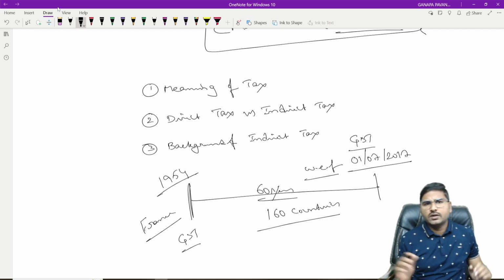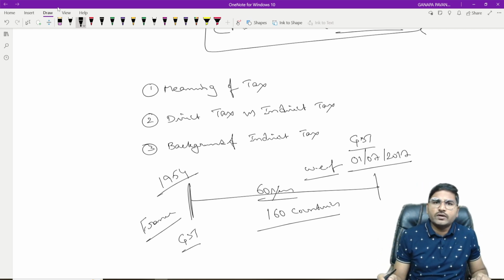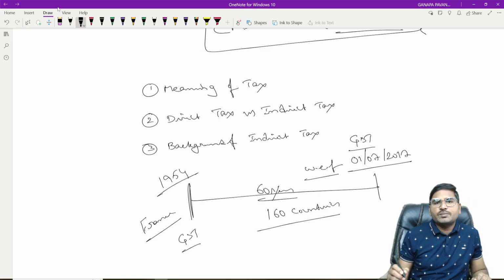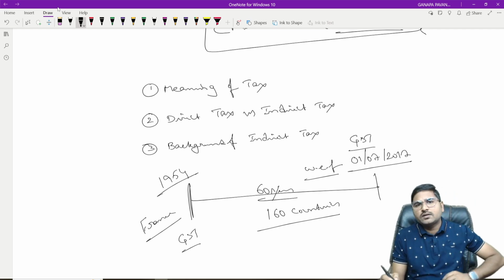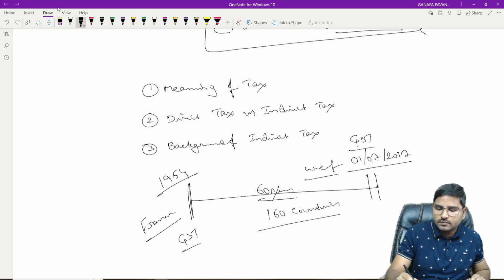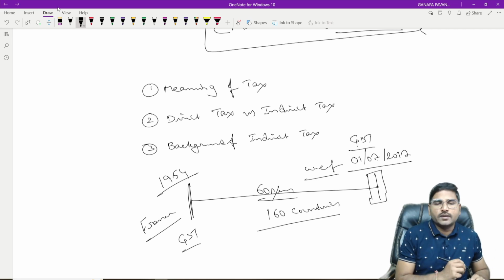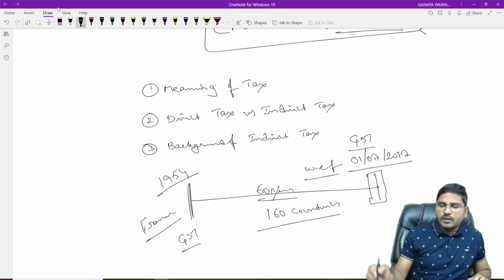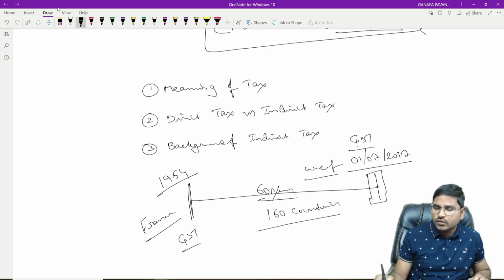As you know, in the world we have approximately 200 countries, of which 160 have adopted it. So it indicates that the majority of countries have adopted GST. We are too late. Whatever the situation, GST came into force with effect from 1/7/2017.